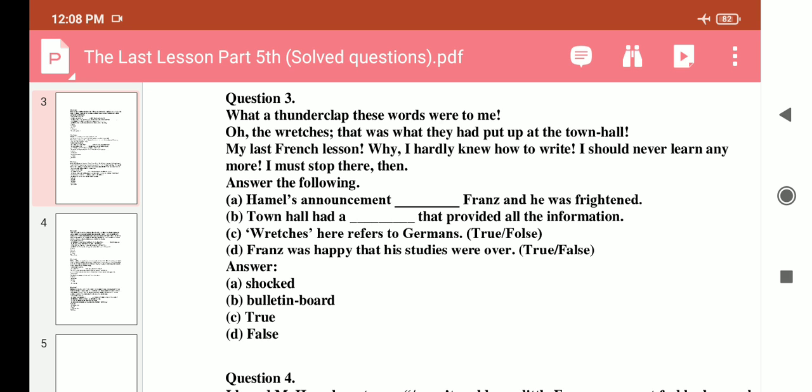Town hall had a dash dash that provided all the information. Town hall had a bulletin board or notice board. Now, the word "they" here refers to the Germans. True or false? It is true. Franz was happy that his studies were over. True or false? It is false.